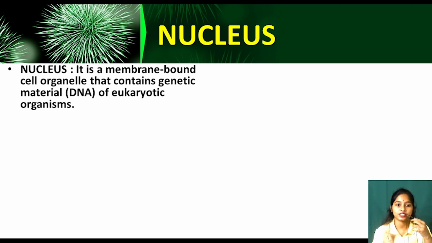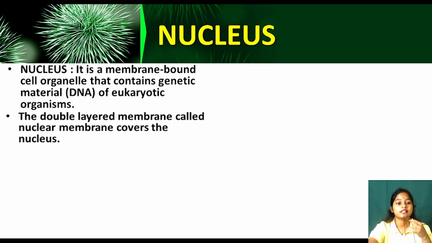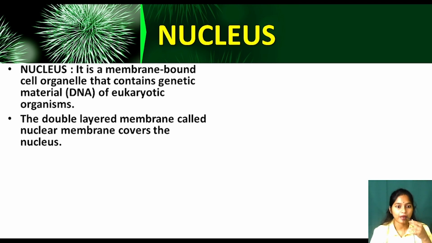What is inside the nucleus? DNA. It has a membrane, a covering. The double layered membrane called nuclear membrane covers the nucleus. It has a covering, but how many layered? It has two layers, double layered. A double layered membrane which covers the nucleus is called the nuclear membrane.